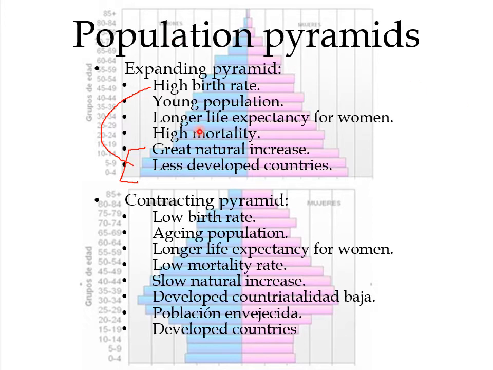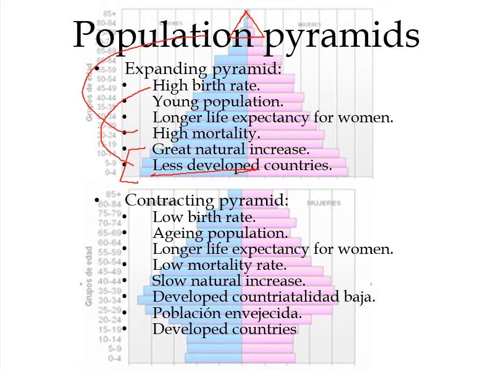They have a high mortality. The top of the pyramid has very short bars because of the problems this country can have. Wars, illnesses, epidemics, famine, and so on and so on. And this is typical of less developed countries that have all of these problems and for that reason have these characteristics.